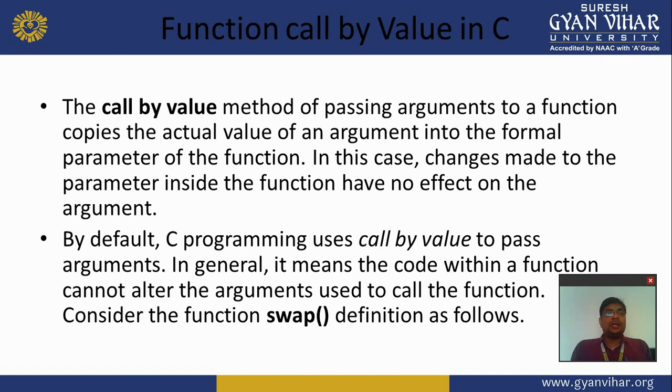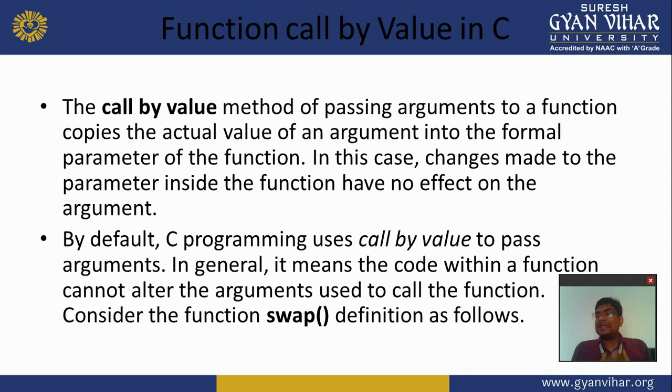The call by value method of passing arguments to a function copies the actual value of an argument into the formal parameter of the function. In this case, changes made to the parameter inside the function have no effect on the argument. By default, C programming uses call by value.